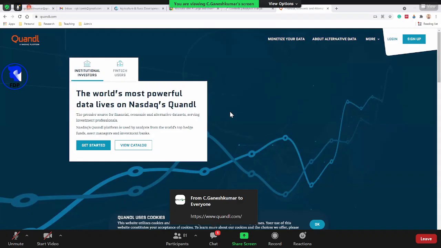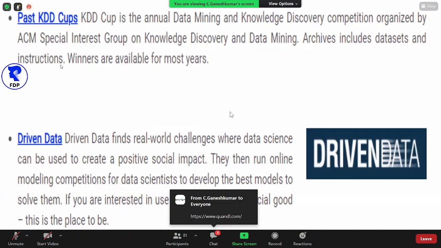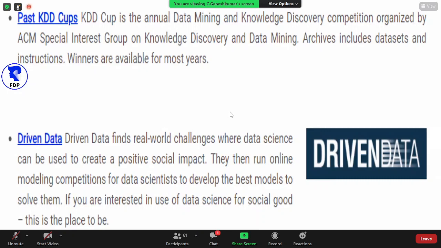I'll again go to the PPT. Okay, so there is a site called Past KDD Cups. This is also related to Kaggle and analytics, with competition-based data. Over the competitions, they store all the data, so from there you can download any data. So this is another website, data driven. Here also we can download a lot of data.